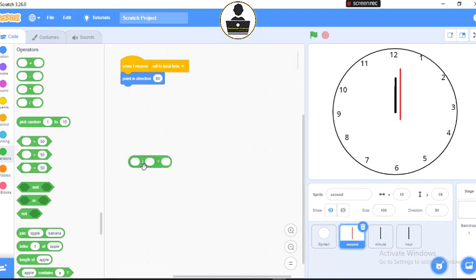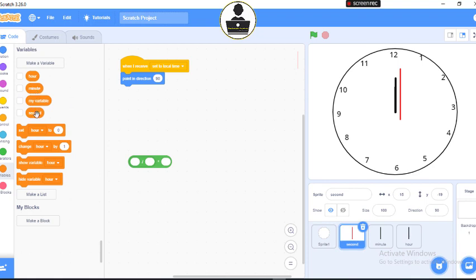Join these together, and let's go to our variable. Let's point with the seconds. Then let's point in the 60 dividing by 360. All right. So let's carry this and put inside here. That's good to go.